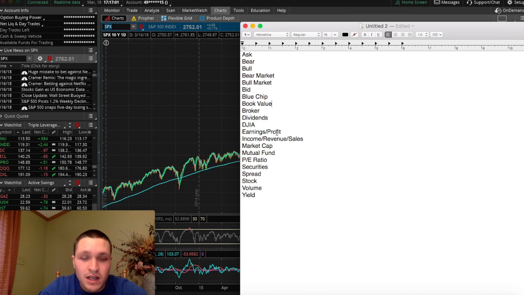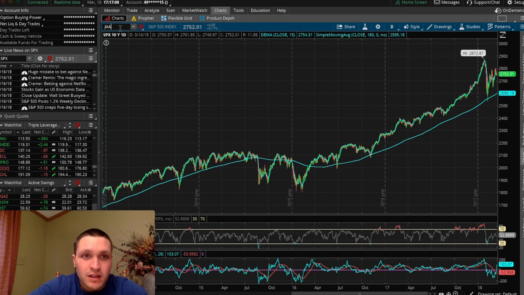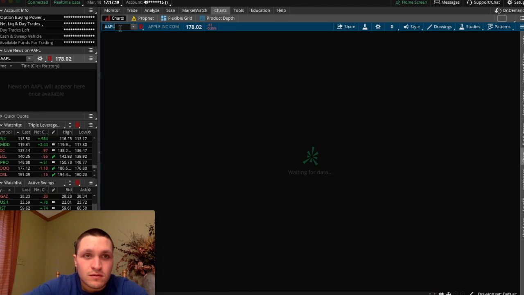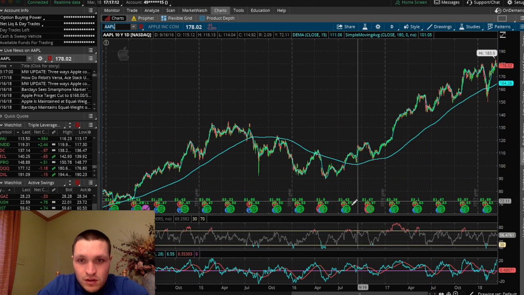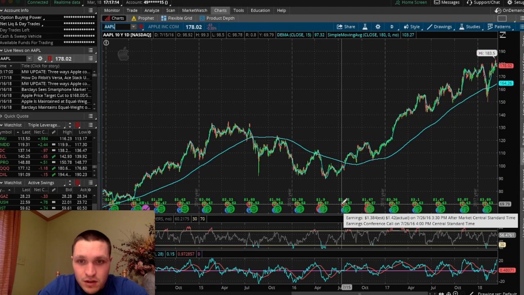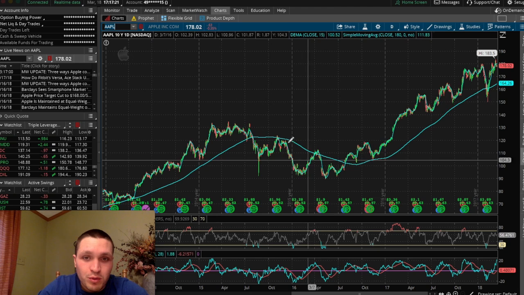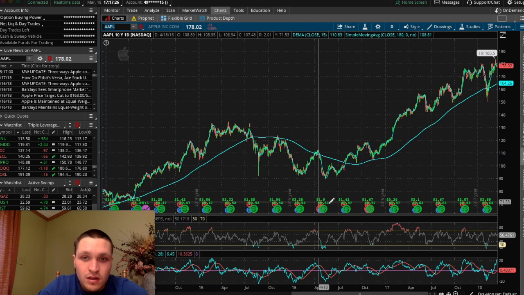So earnings, or profit, is the amount the company is making after all expenses are taken care of. So again, we'll go back to Apple. You can see earnings on this here. Earnings is $1.42 per share. That's their reported earnings. They have to report their earnings every quarter.